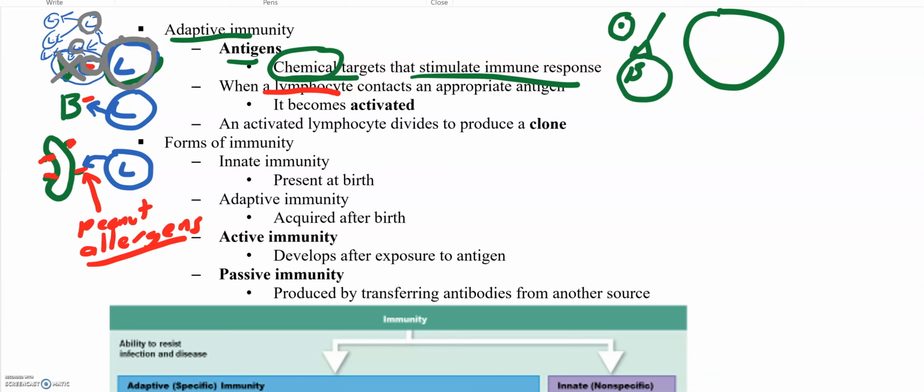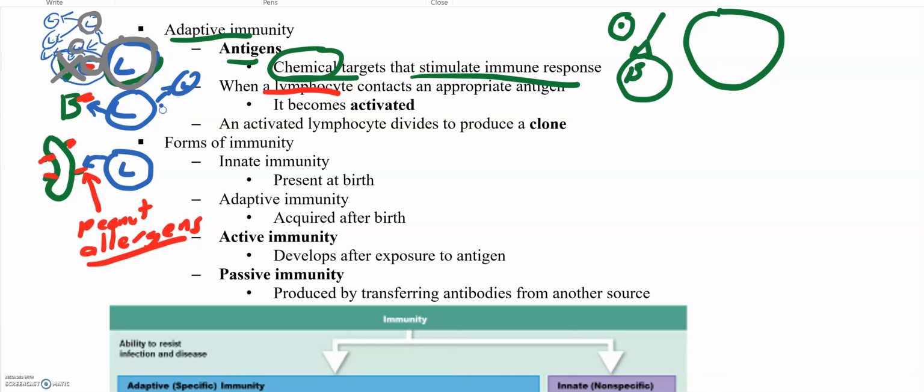So let's try the bacteria. Here we have a bacteria. What is the red? The red is an antigen. What is the blue cell here? It's a lymphocyte. When the blue lymphocyte comes in contact with the red antigen, does it activate the lymphocytes? Yes. Do they start dividing?